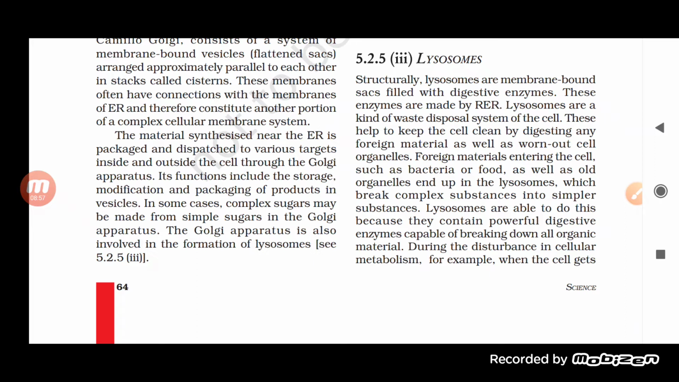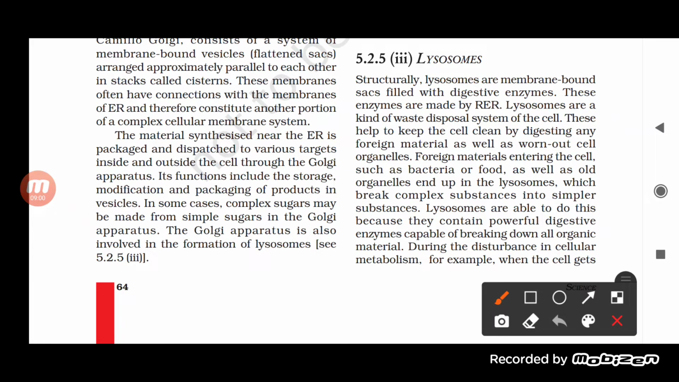Now what is the function here? The function of the Golgi apparatus, you can see, is storage, then modification, and packaging of product in vesicles, and dispatching. All these things are performed by the Golgi apparatus. So whatever is prepared by the endoplasmic reticulum will be stored, modified, packed, and dispatched in the vesicle.